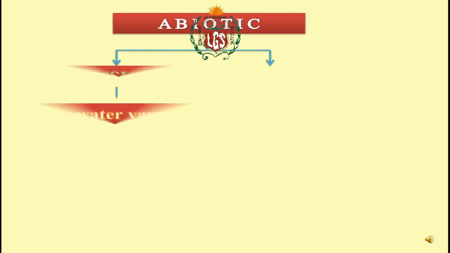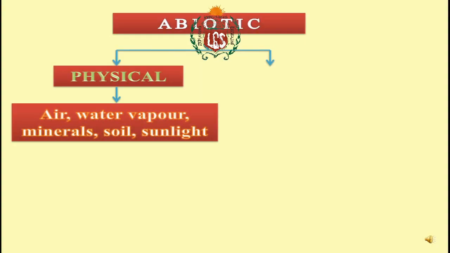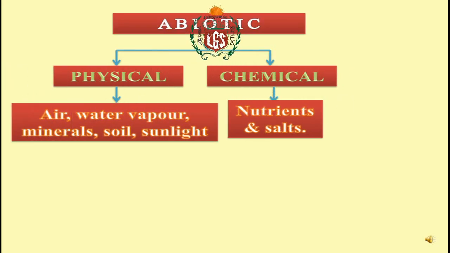We'll study about abiotic factors in detail. In abiotic factors, there are two main bifurcations. First, physical. Physical components include air, water vapor, mineral, soil, sunlight. Whereas chemical factors include nutrients and salts.